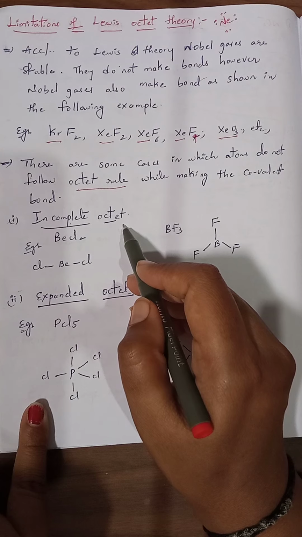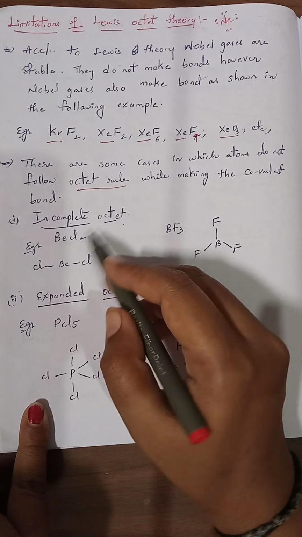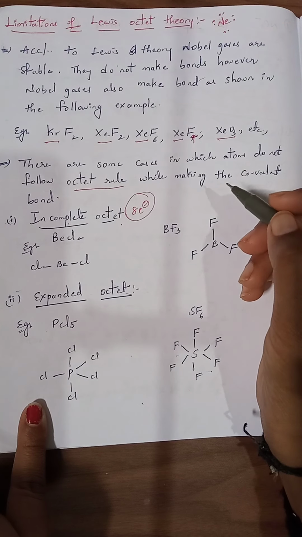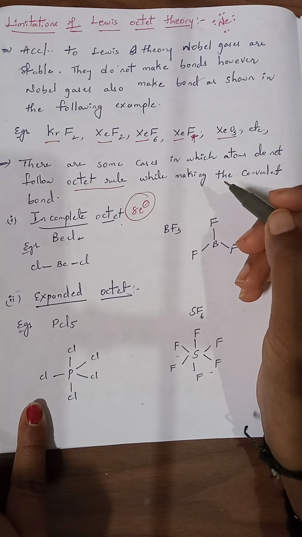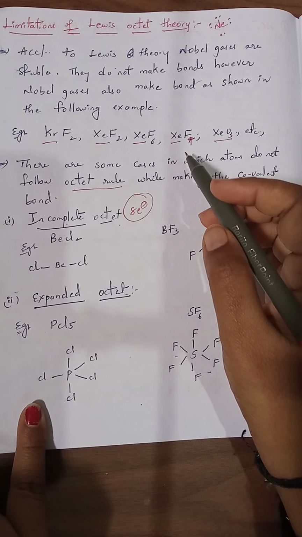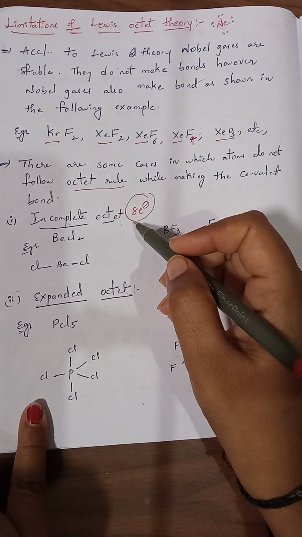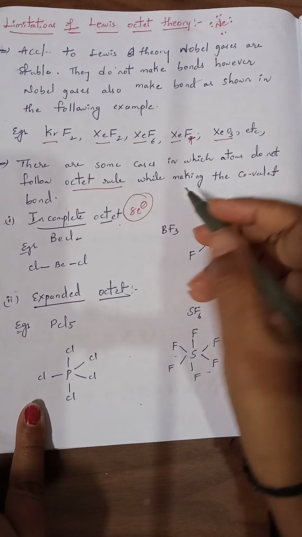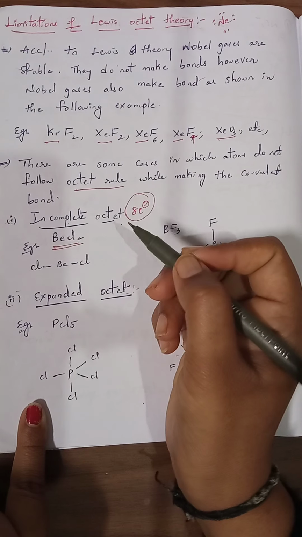Incomplete octets are compounds which are not balanced by 8 electrons. According to Lewis theory, any compound formed should follow the octet configuration. But here a few compounds have an incomplete octet configuration, that means they are not balanced by 8 electrons. For example, we can take BeCl2.